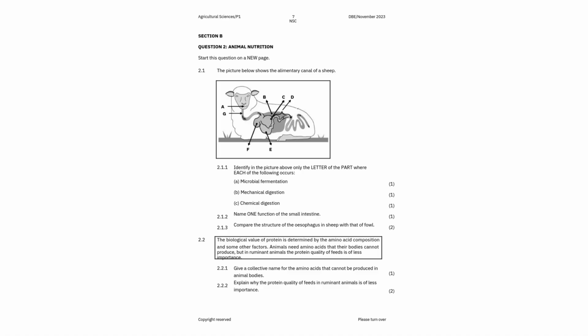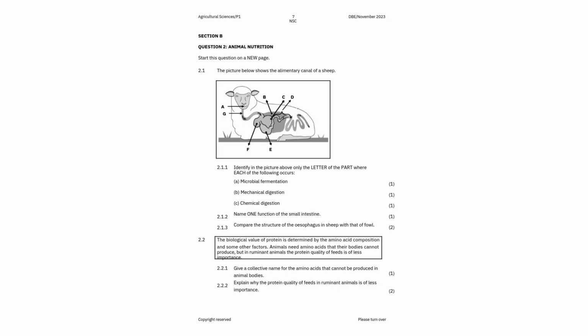Now we're gonna kick off with section B, question 2. So this is on animal nutrition. On this one, specifically, I have a video on animal nutrition, so please go and look at that video just as a refresher. You are given a picture there on 2.1. This is just the alimentary canal of a sheep, and now you have to answer the questions accordingly. Identify in the picture above only the letter of the part where each of the following occurs. So you just write the letters, right?